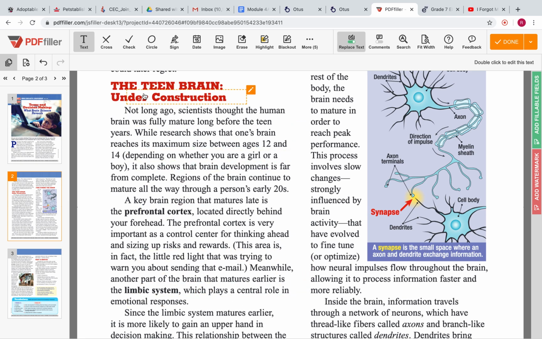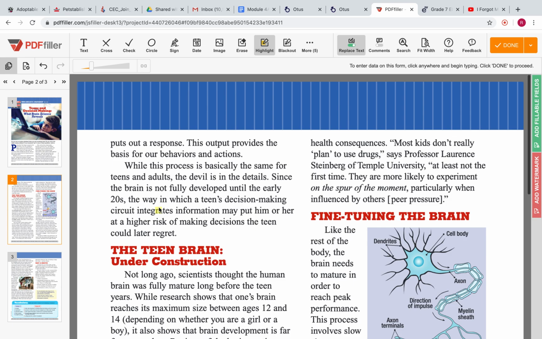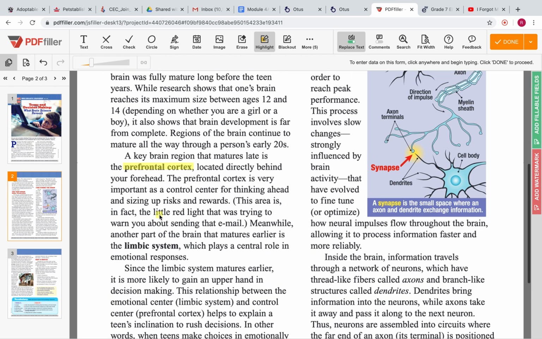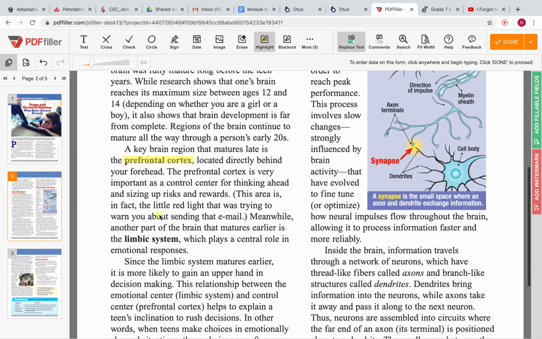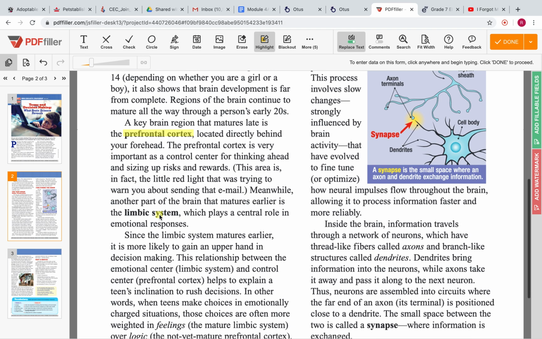So, we have seen in this section so far that this is what develops late, right? So we see that for teenagers, the prefrontal cortex has not fully developed, right? And that is responsible for decision making, thinking ahead, calculating risks, and trying to decide if something is the right thing to do or not. As we saw in that example in the first paragraph about sending that harsh email, right? And because the prefrontal cortex is not fully developed in teenage brains, that could help explain why teenagers make decisions quickly without thinking.